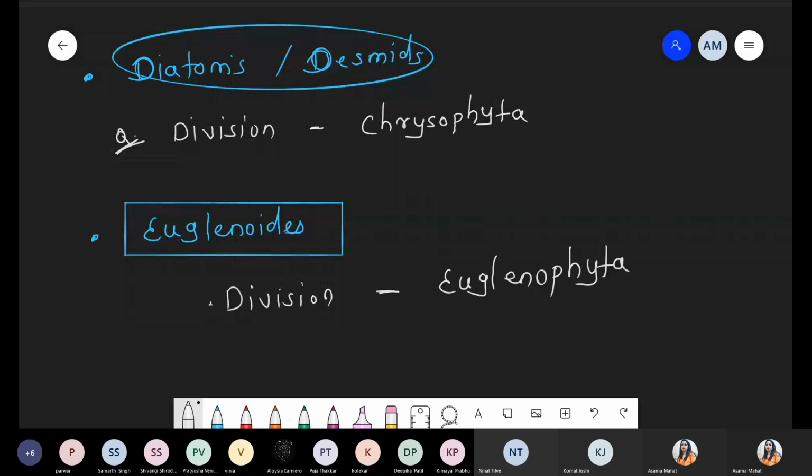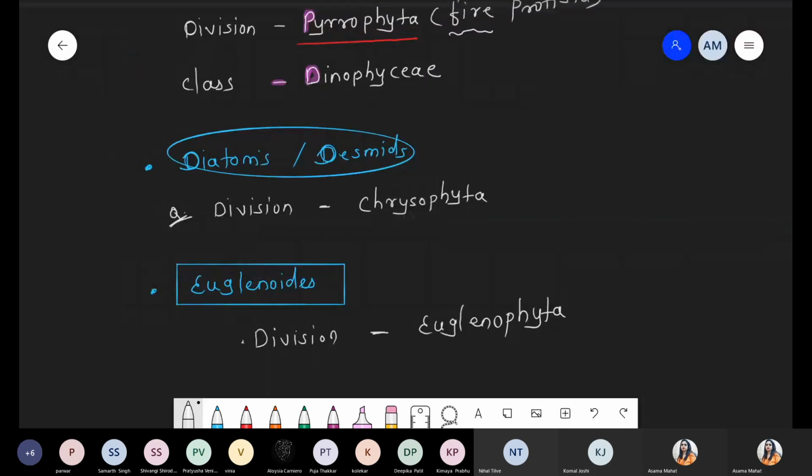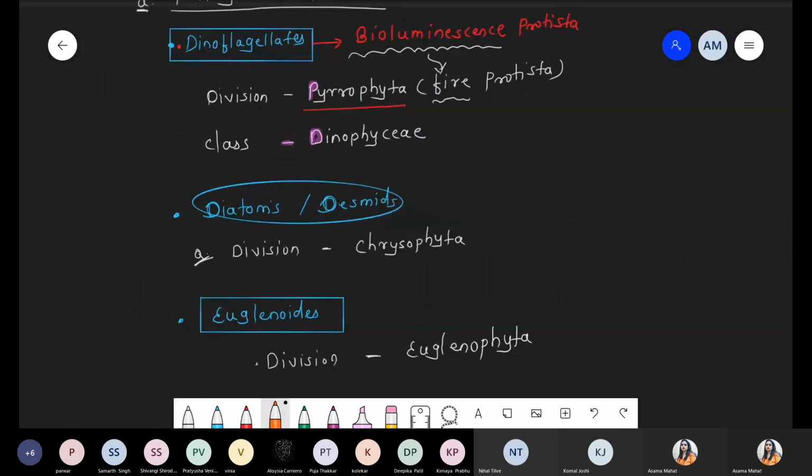Okay, Euglenophyta. One question was already asked; two questions were made from this. Number one is division Chrysophyta, and the other question is the bioluminescence property, simply called division Pyrophyta. Even if you forget everything else, it will still work. Doesn't matter. Okay, this part is over, everyone. This part is over.